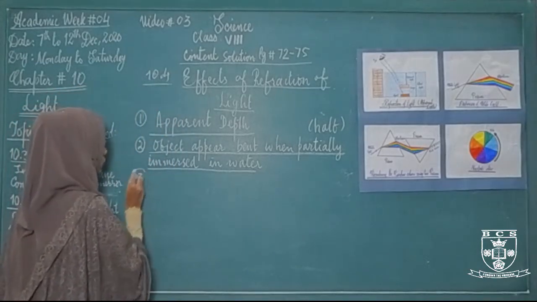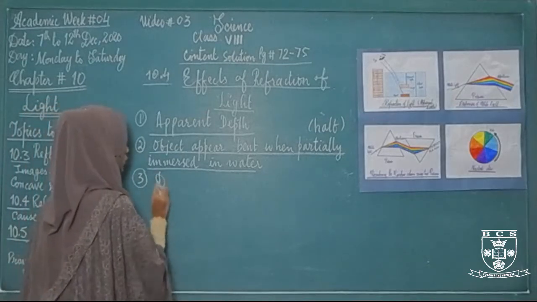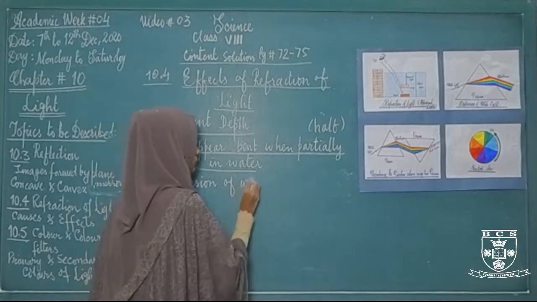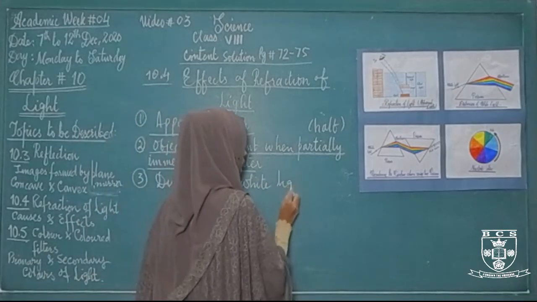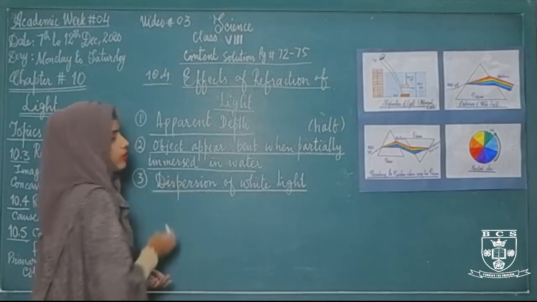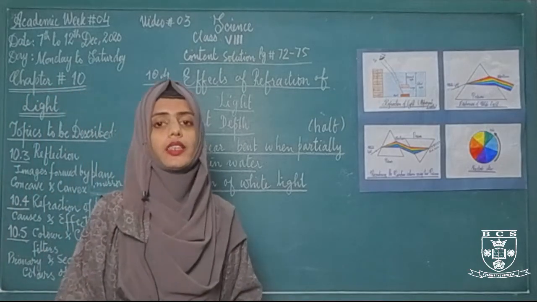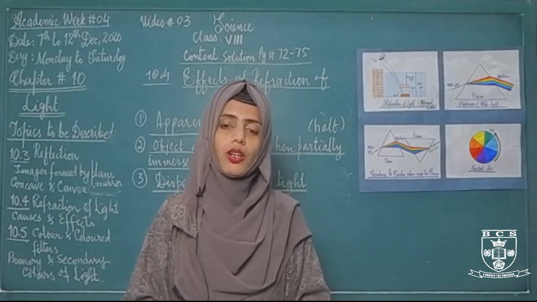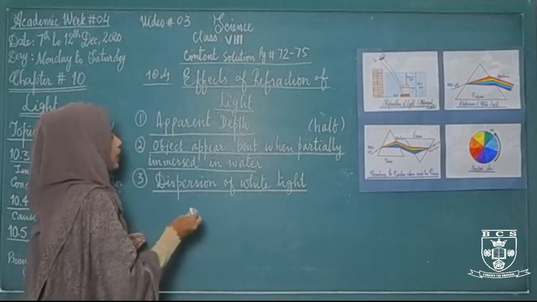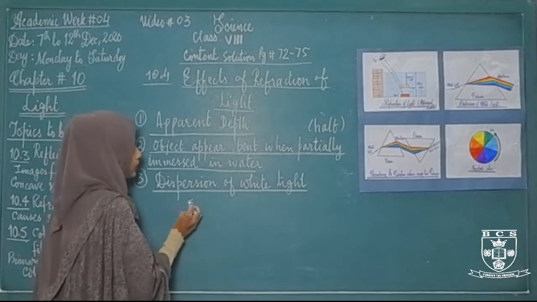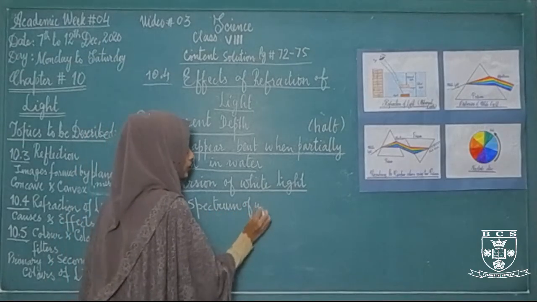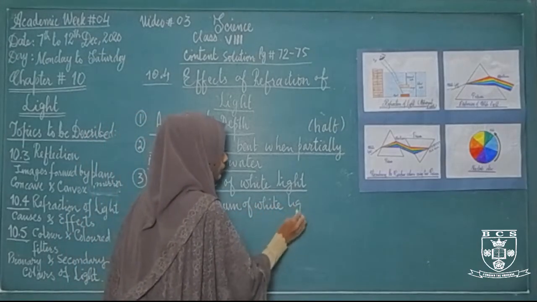The third effect of refraction is dispersion of white light. What is dispersion of white light? Dispersion of white light is the splitting of white light into its component colors. Students, all of you know that white light is made up of 7 different colors, so it is called the spectrum of white light.